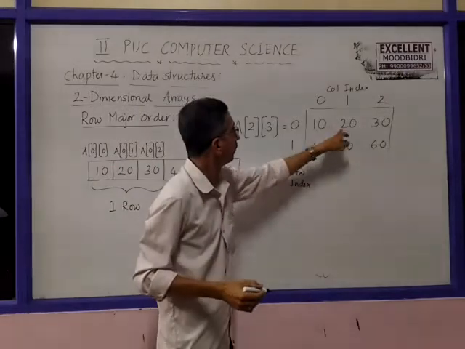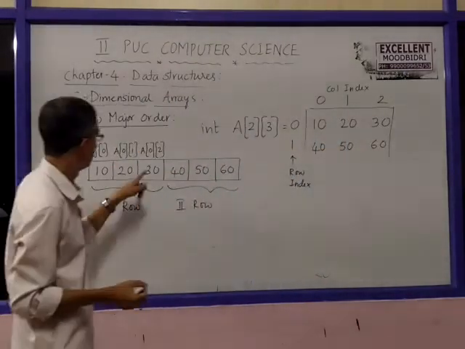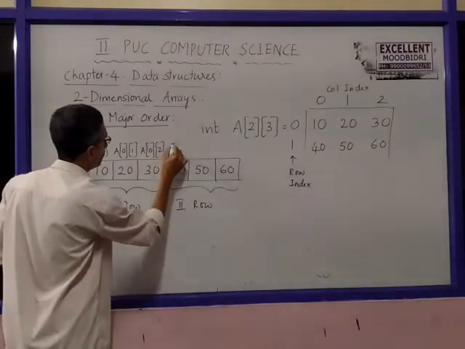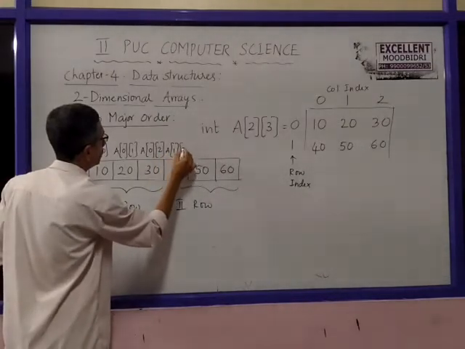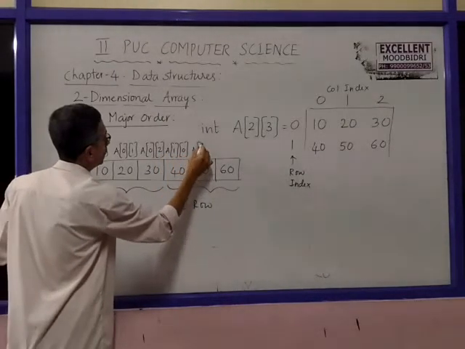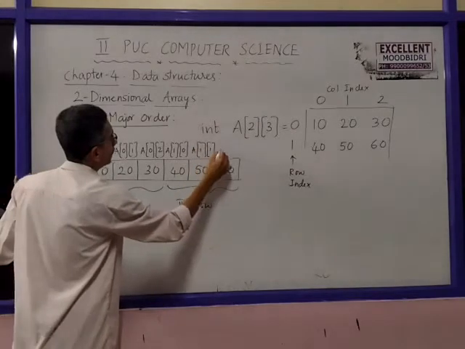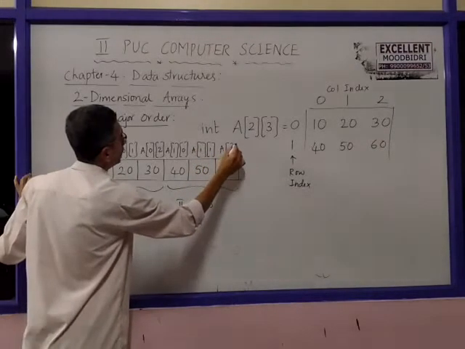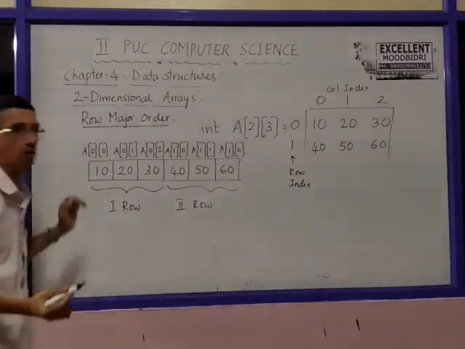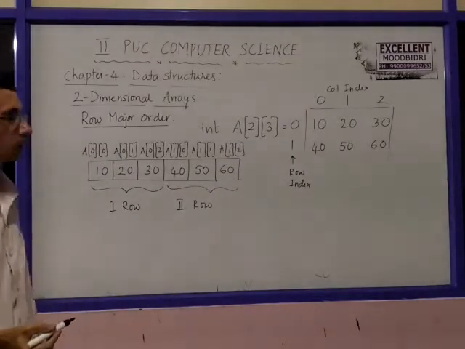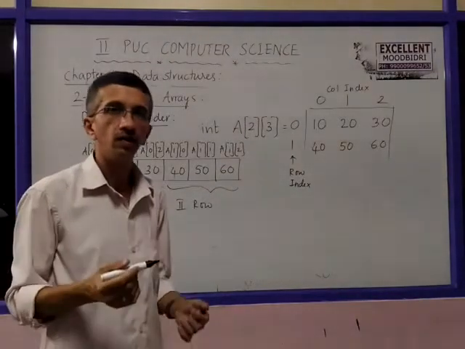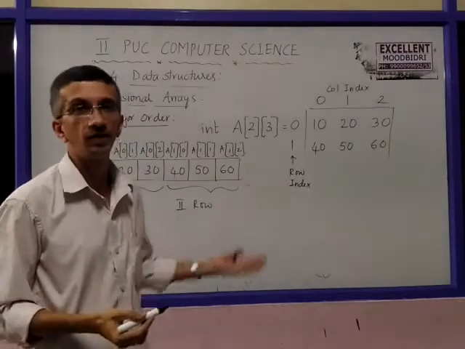That is 10, 20, 30. Next is A of 1, 0, A of 1, 1, A of 1, 2. Correct? All those.